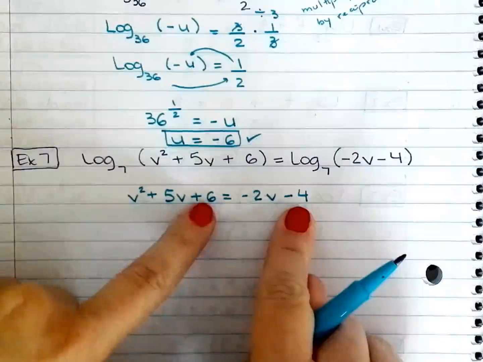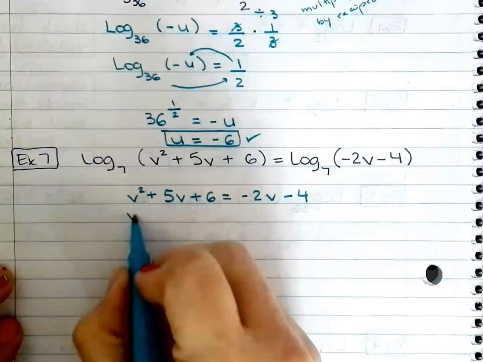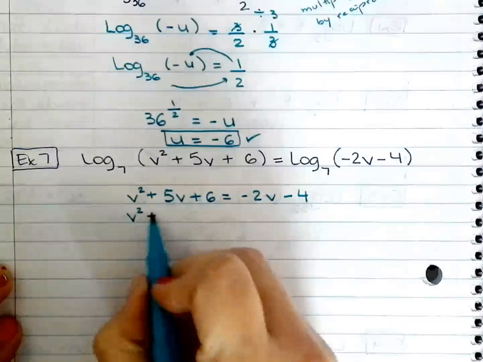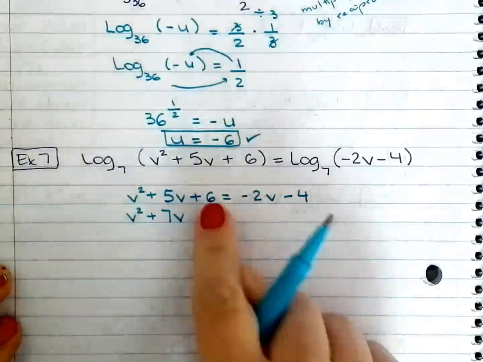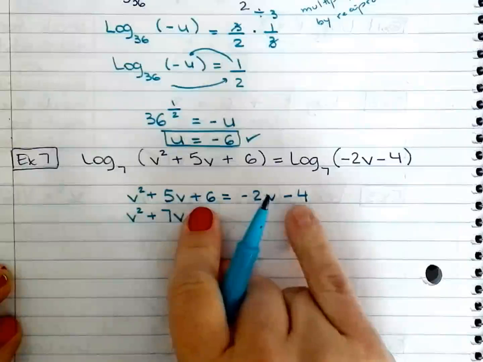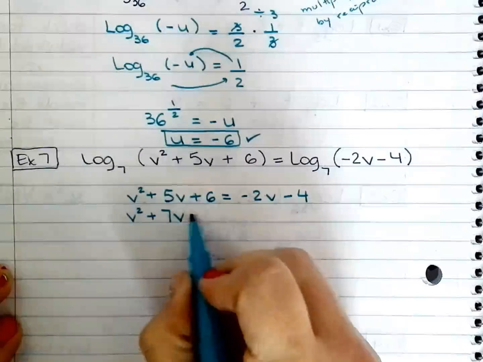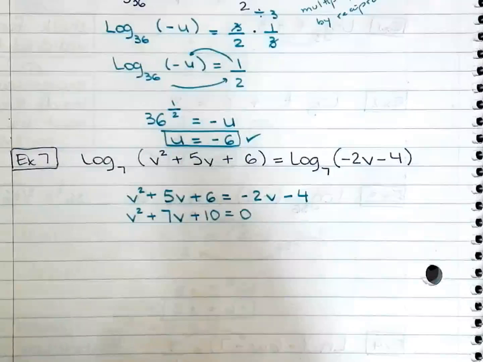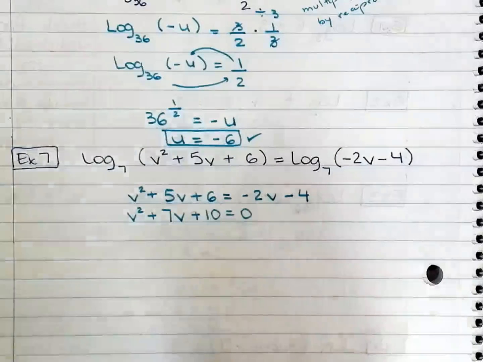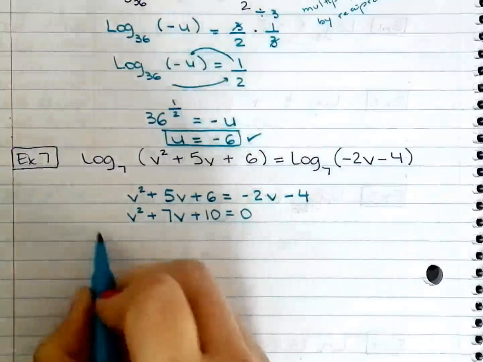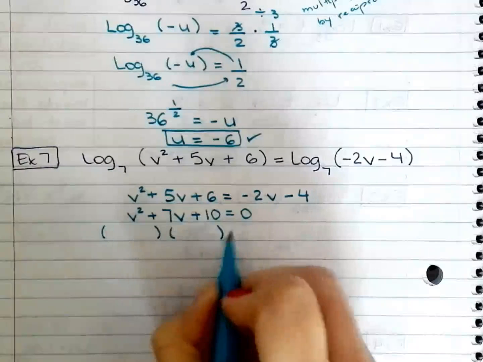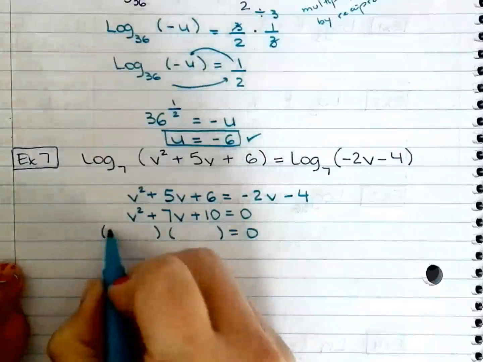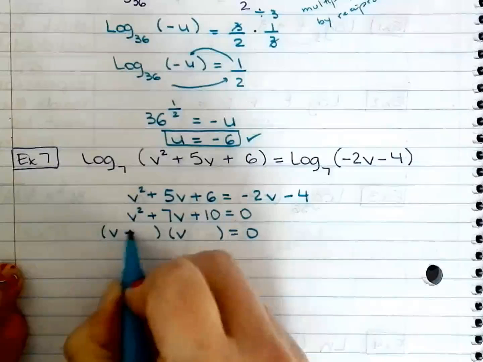Add 4 to both sides. 2v plus 5v is 7v. 6 plus 4 is 10. That equals 0. I will solve this by factoring. So 2 numbers that multiply to 10 and add up to 7. I have 2 and 5.